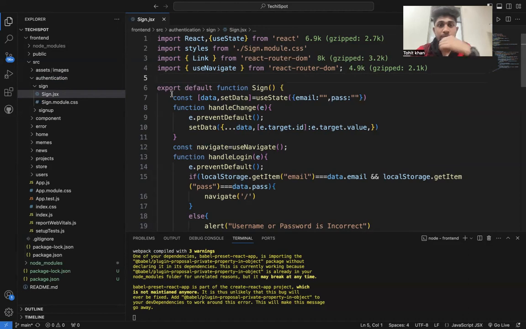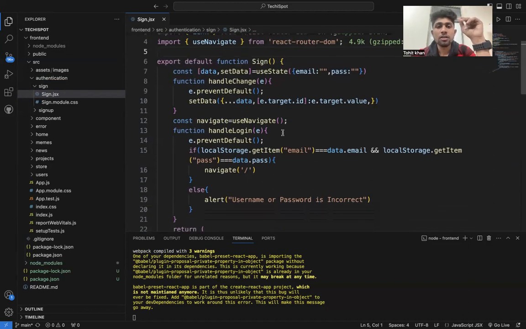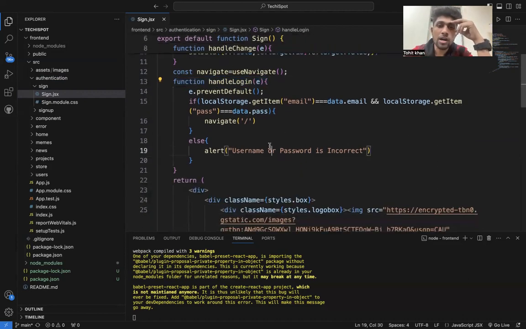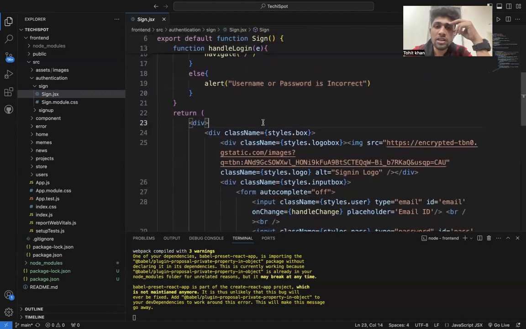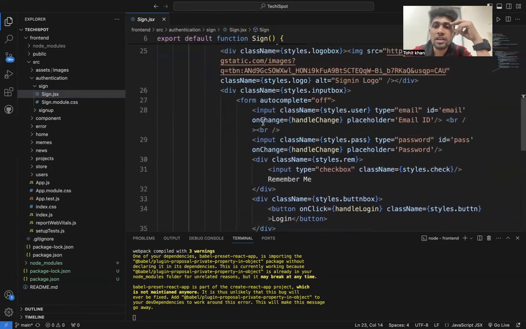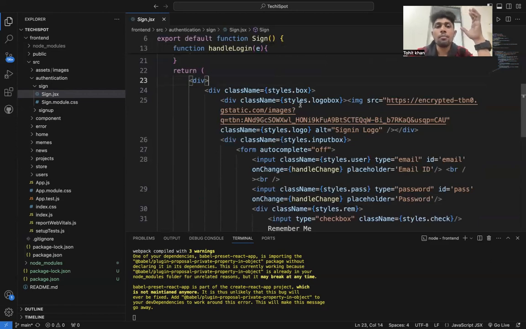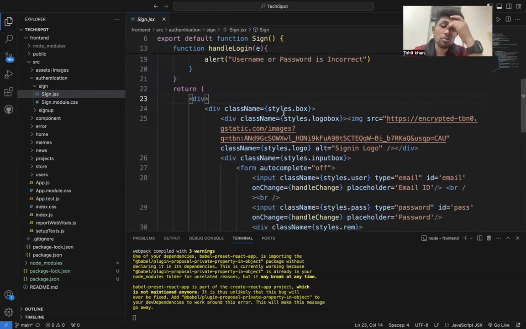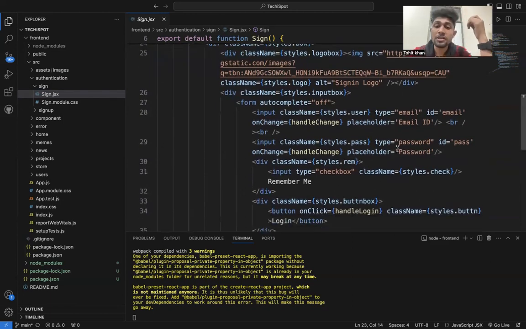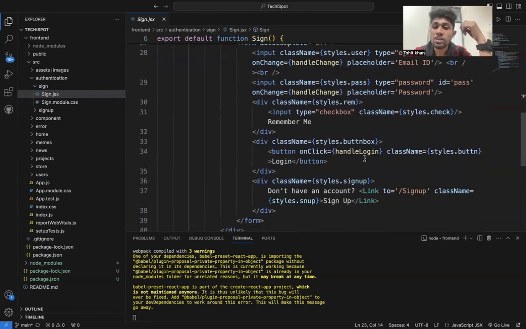Then we export the function, the sign in form, in which we take data, set data, users, useState, email, and password. This is the login event handling function for the whole navigation and login. It returns the email and password fields and the login button, so the user gives the email id and password, checks in, and logs in or signs up.